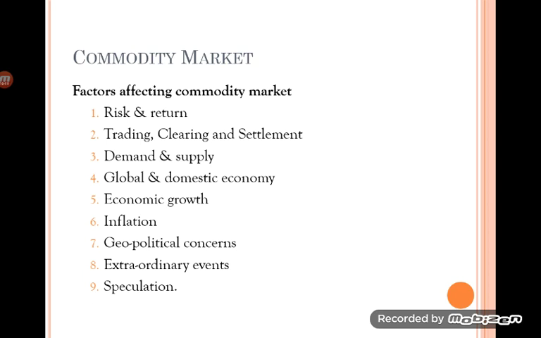Keeping these two points, demand and supply: if the demand for a particular commodity increases in the commodity market and its supply deteriorates, that is, there is less or scarce supply, it leads to an increase in the prices of the commodity. On the other hand, if the demand for a particular commodity deteriorates and the supply is maintained at the same level or increases, it leads to a fall in prices.